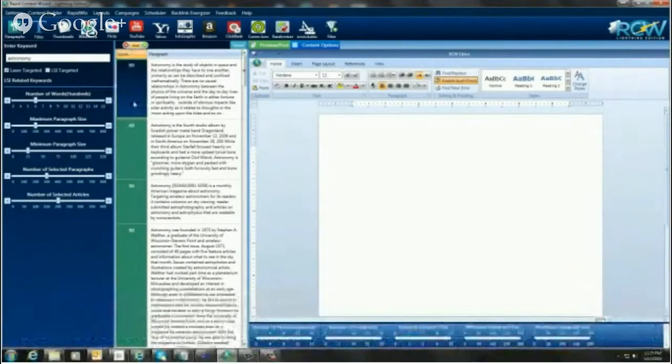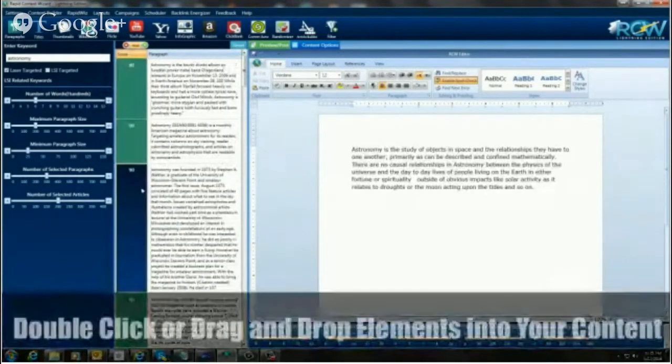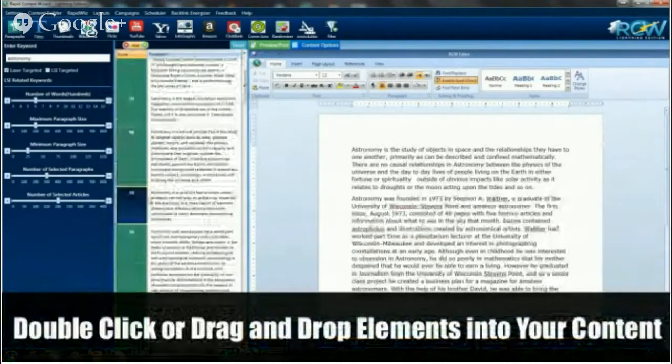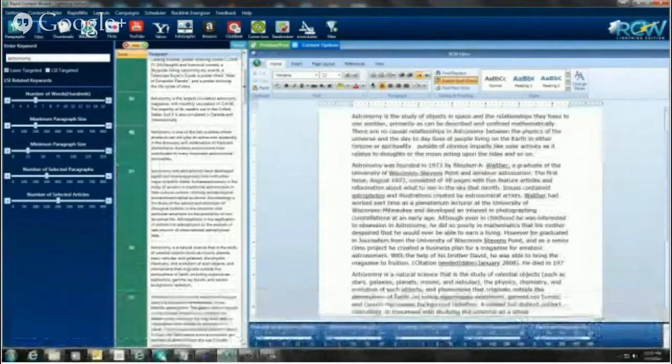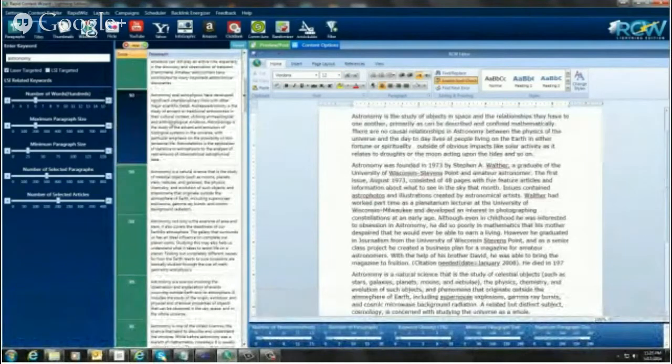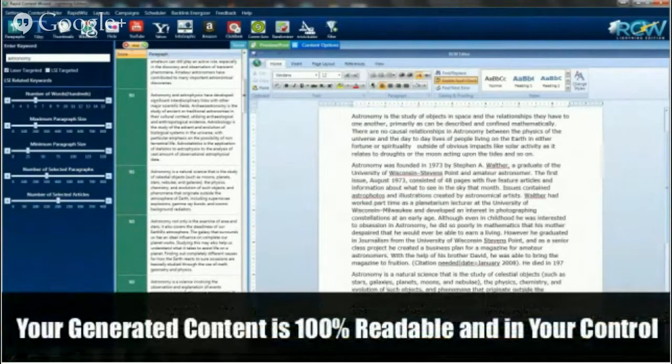All I have to do is come up here and double click on the paragraphs that I want, and it will automatically put them in here. And the good thing about this is you can select any of these paragraphs you want so that they will all read through and all form together so that they will make sense.